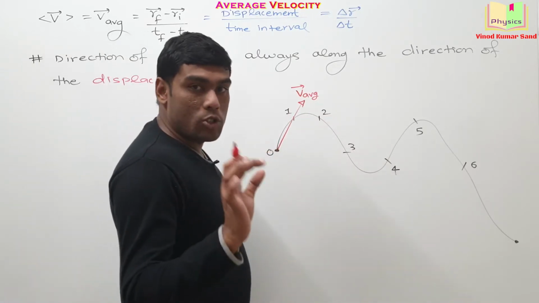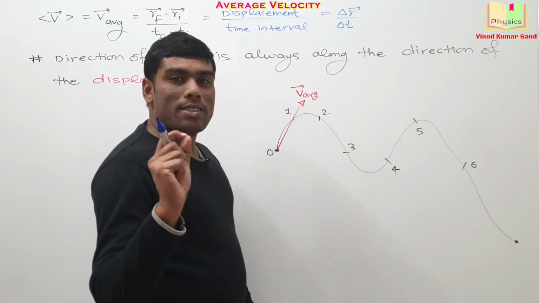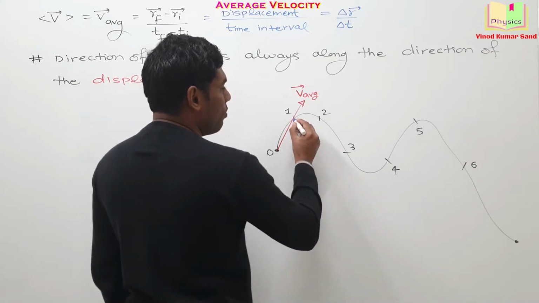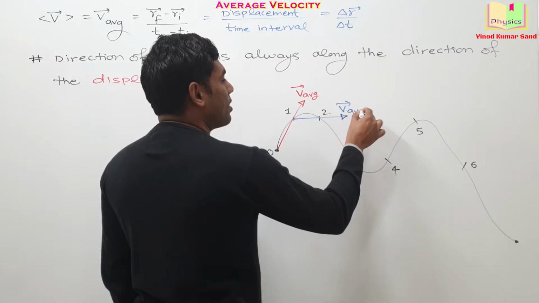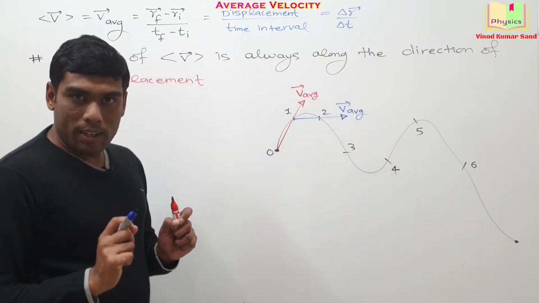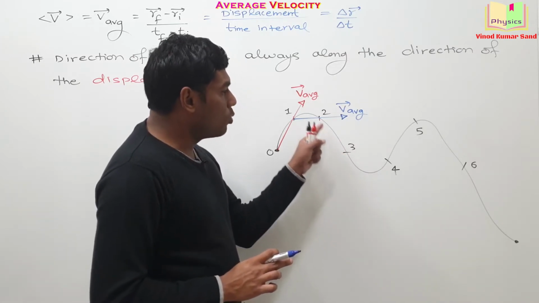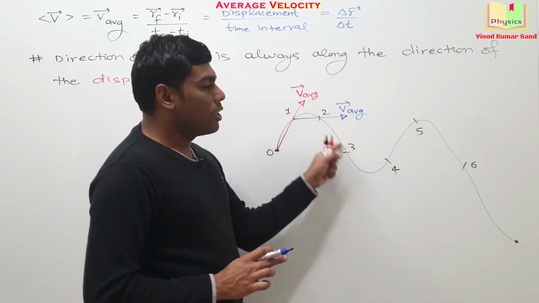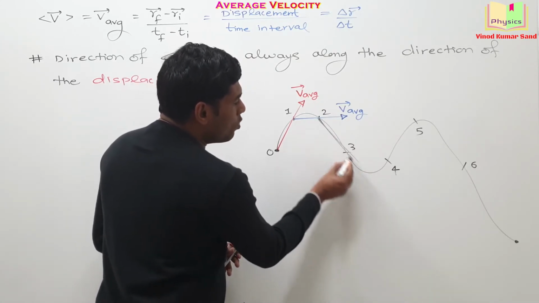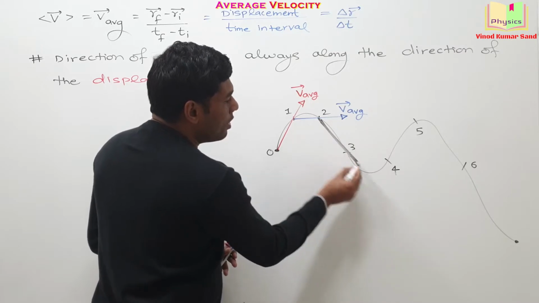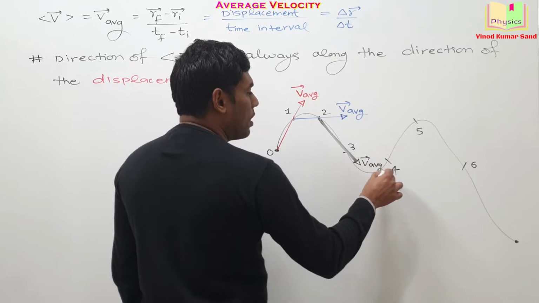Suppose for the journey from 1 to 2, someone asks you where the average velocity is directed. Then for the journey from 1 to 2, the average velocity will be directed like this. Getting it? Suppose the particle is traveling from 2 to 3, and for this journey you want the direction of average velocity, then for 2 to 3 you join them straight like this.